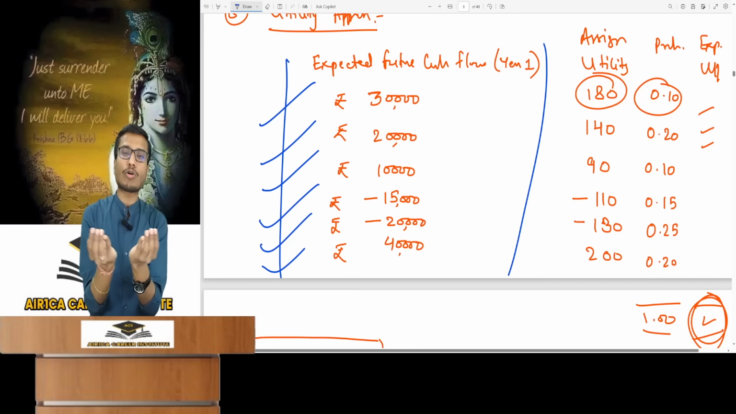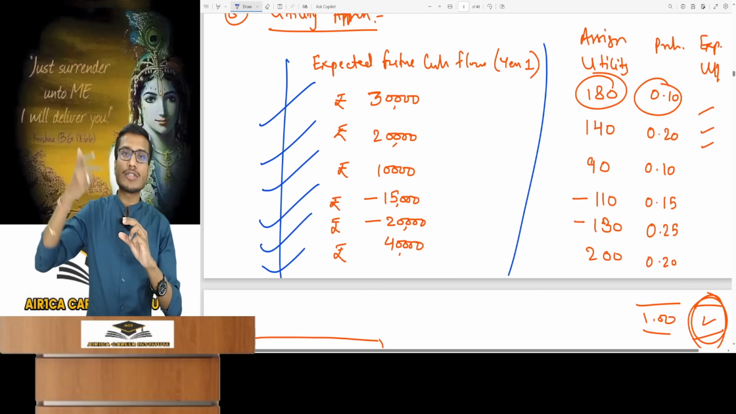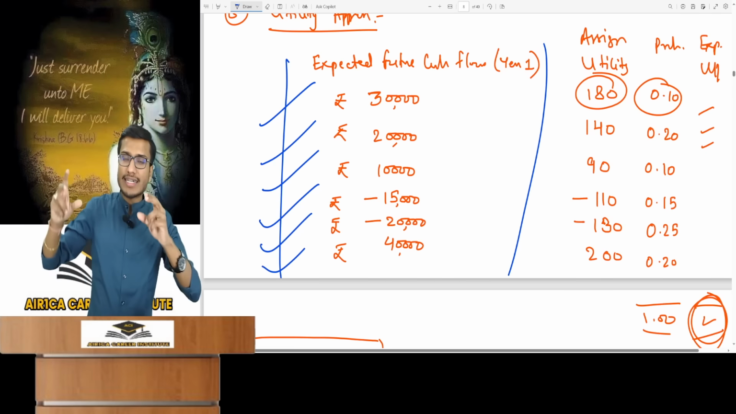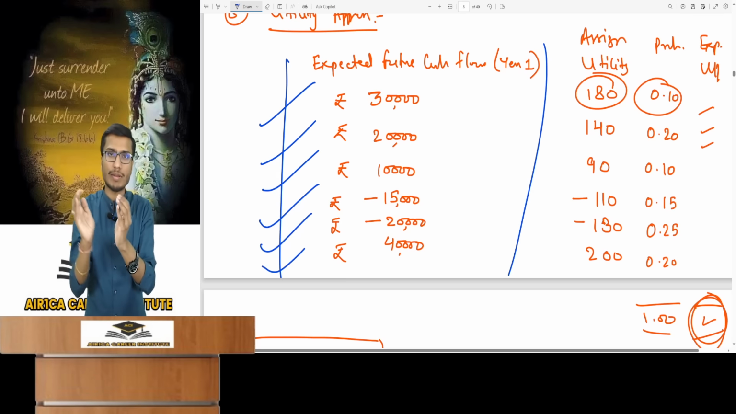The company has set 100 as its base utility. What does this mean? If the company's utility comes above 100, the company is performing well, the project is good. But if utility is below 100, the project is bad. 100 is normal utility for the company, normal benefit.